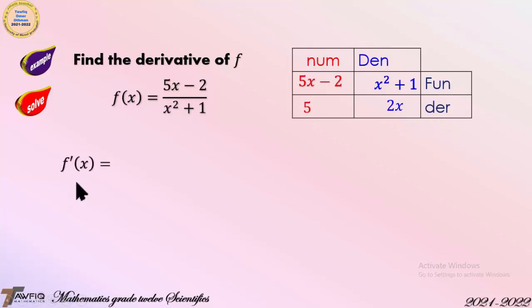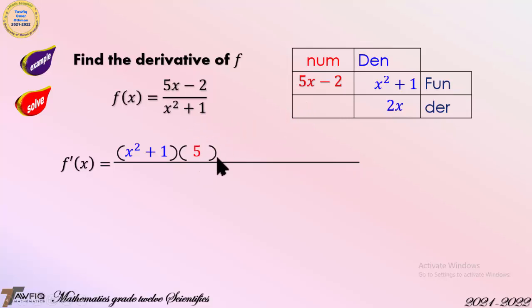f prime of x is equal to: first we must write the denominator, which is x squared plus 1, then multiply it by the derivative of the numerator, which is 5.